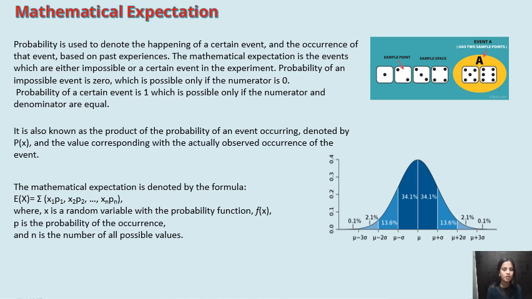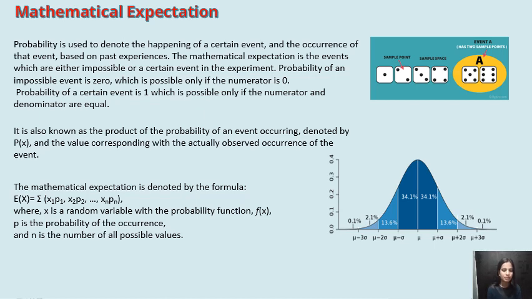Mathematical expectation. Probability is used to denote the happening of a certain event and the occurrence of that event based on past experiences. The mathematical expectation deals with events which are either impossible or certain in an experiment. The probability of an impossible event is 0, which is possible only if the numerator is 0. And the probability of a certain event is 1, which is possible only if the numerator and denominator are equal. And it is also known as the product of the probability of an event occurring, denoted by P of x, and a value corresponding with the actual observed occurrence of the event.